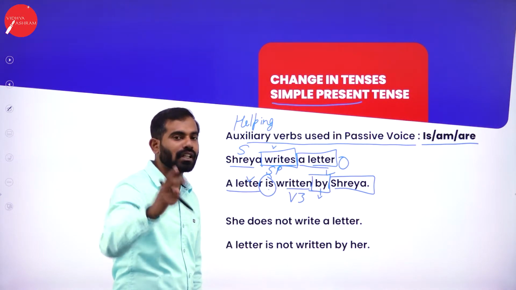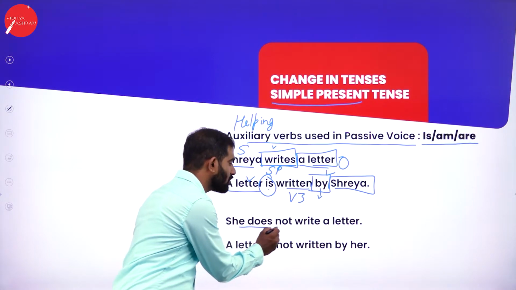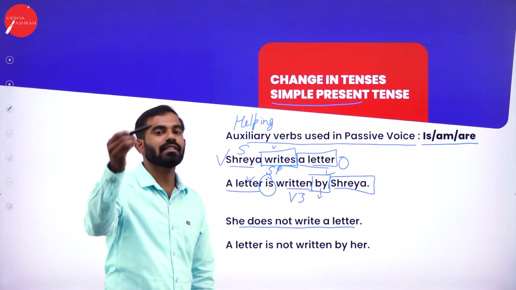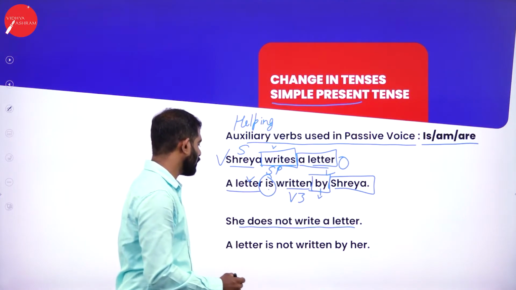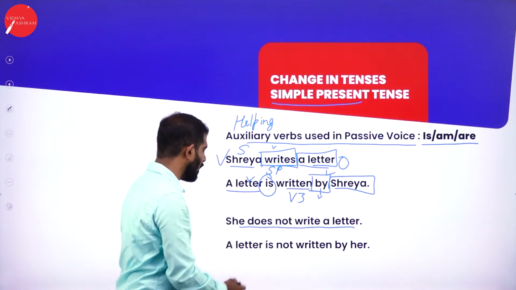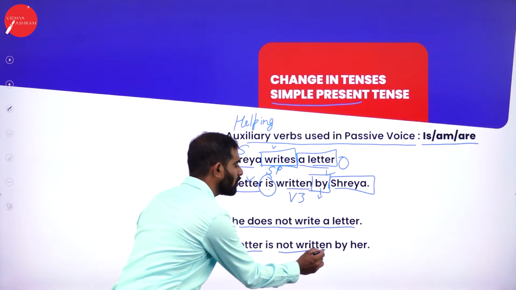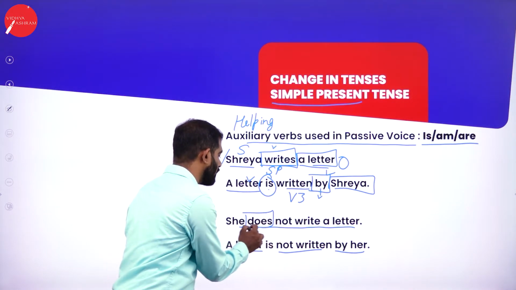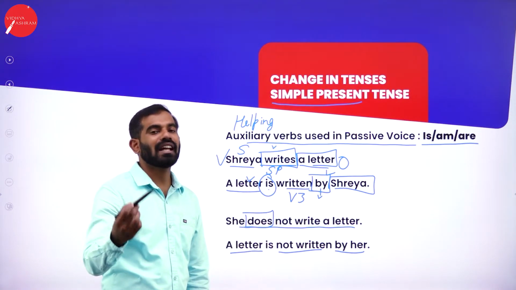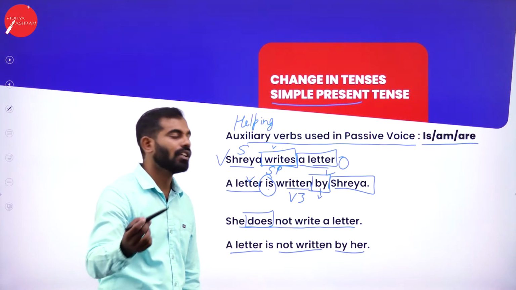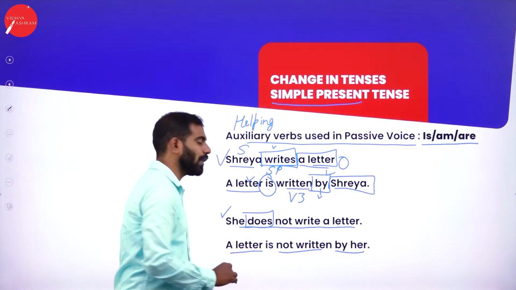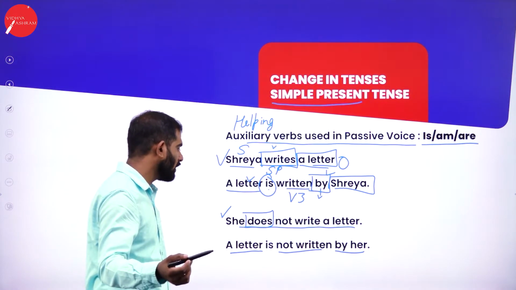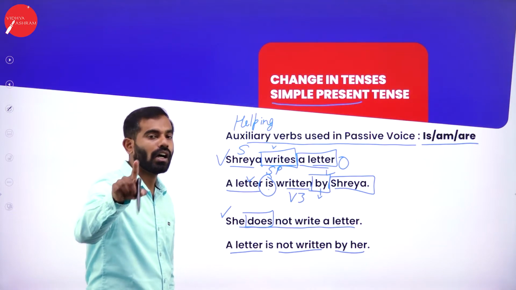I have a second sentence to deal with. She does not write a letter. Now this sentence is positive. What if the sentence is negative? Let us see it. She does not write a letter becomes: A letter is not written by her. Why? You have to leave out does. If you use does, the sentence is incomplete, it is incorrect, and the entire structure will be wrong. A letter is not written by her.